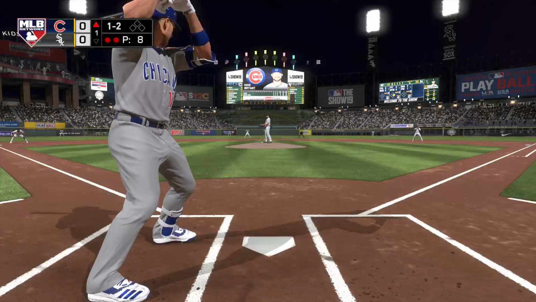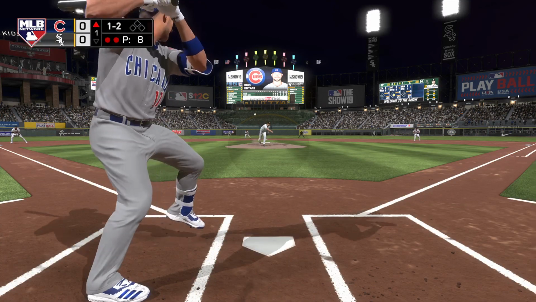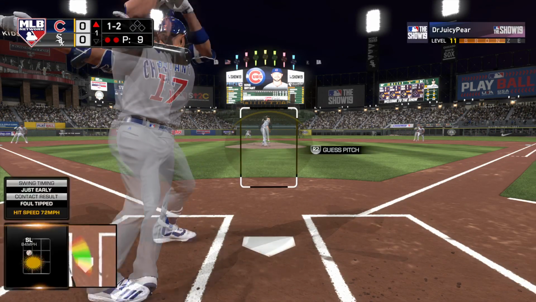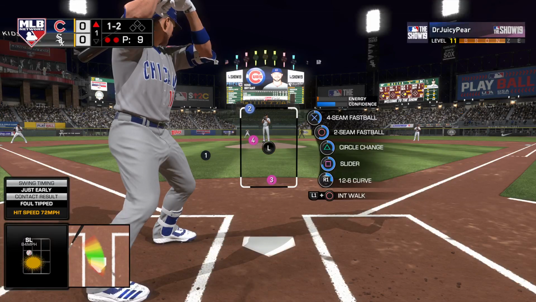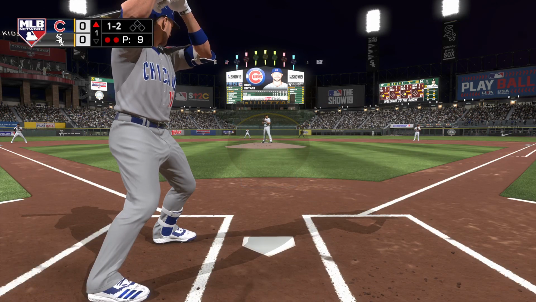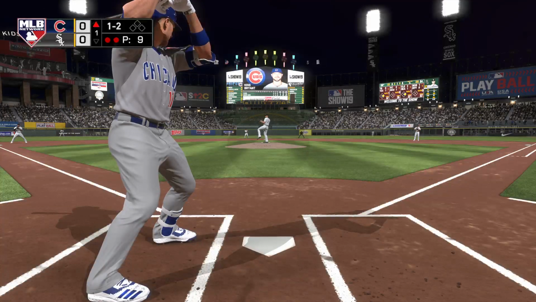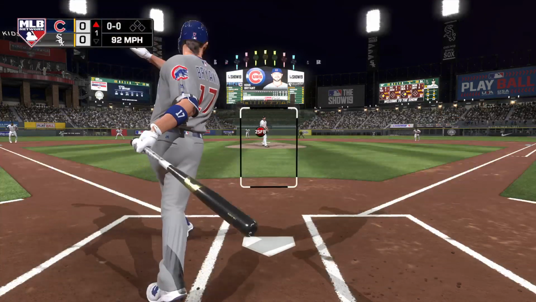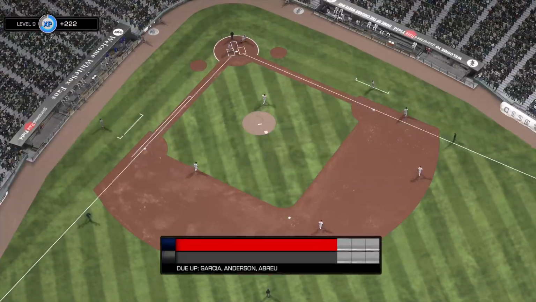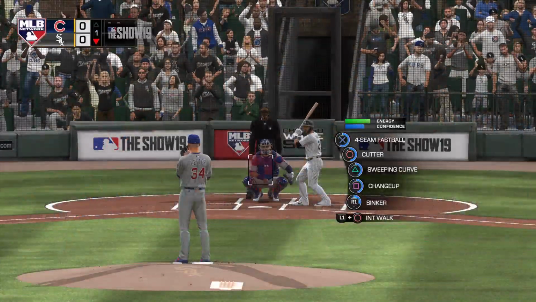The 1-2. And he fouls this one off. Swing and a miss, and that ends the inning. Into the box now, Leury Garcia.